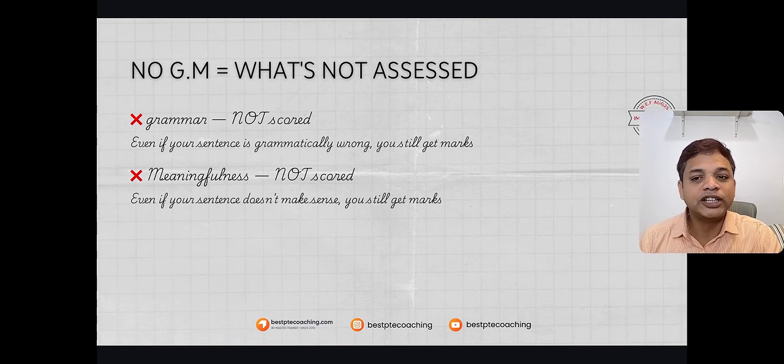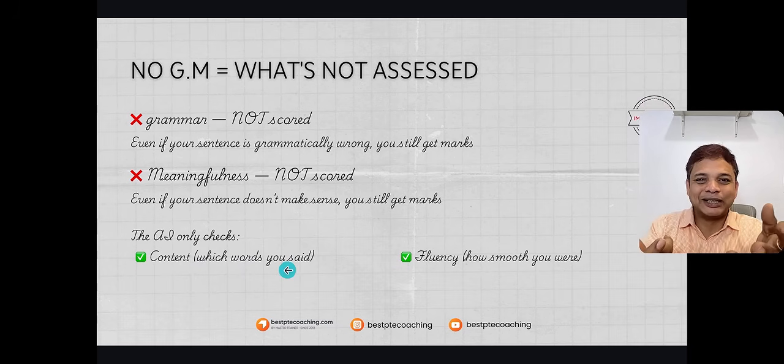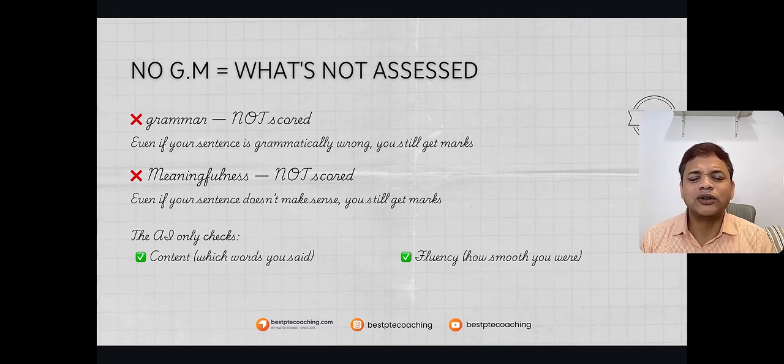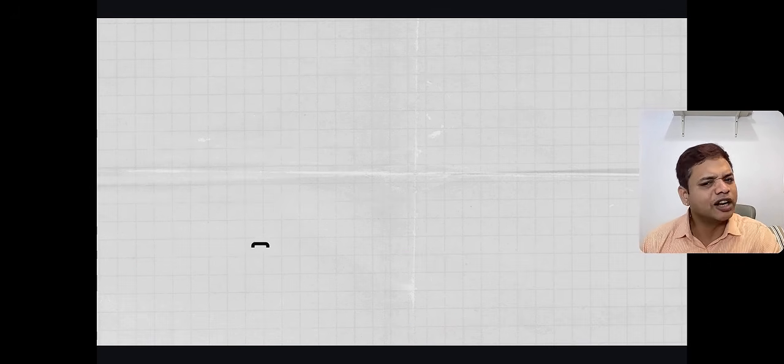So no GM, and remember flow. What is content? Which words you said from the question. Flow is whether it is smooth or not, without fillers. And third, the pronunciation has to be clean and understandable. It does not have to have any particular accent. It can be a neutral accent.